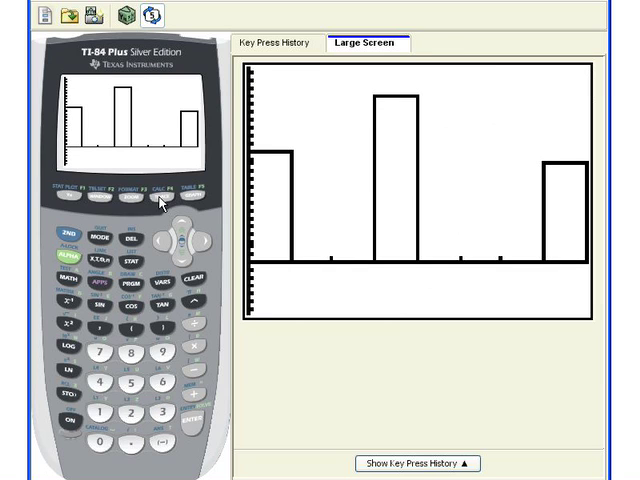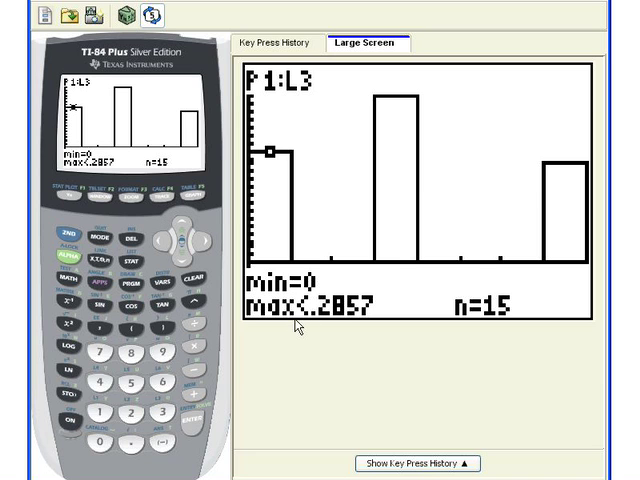If I hit trace, right here is a minimum of 0 to 0.28. In other words, this is all my zeros. I had 15 zeros. Out of 50 trials, I had 15 zeros. And let me see. Here's 0.85 to 1.1. That's all my ones. So out of 50 trials, I had 22 that were one head only. And the next one, I have 2 to 2.2. Those were both heads. Those are my 2s. There were 13.